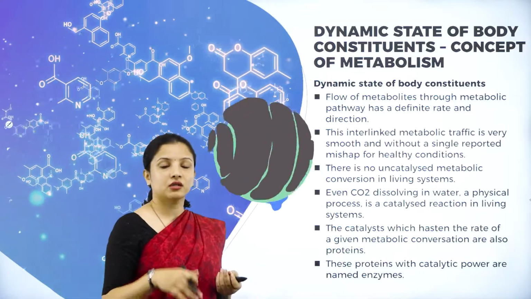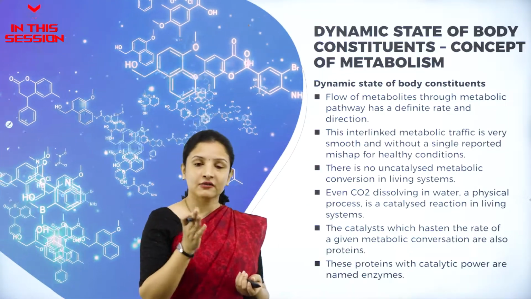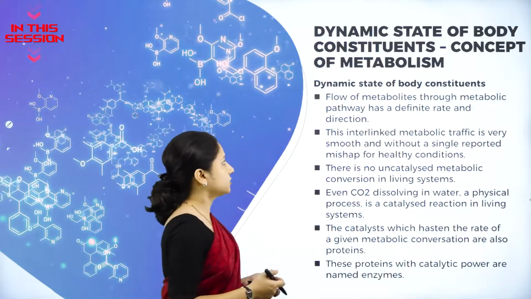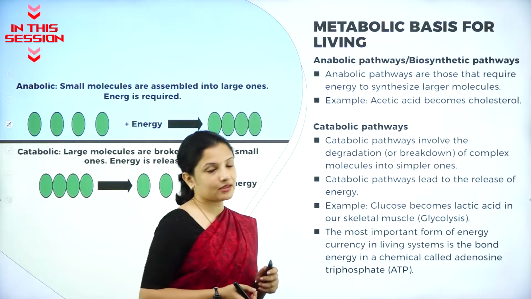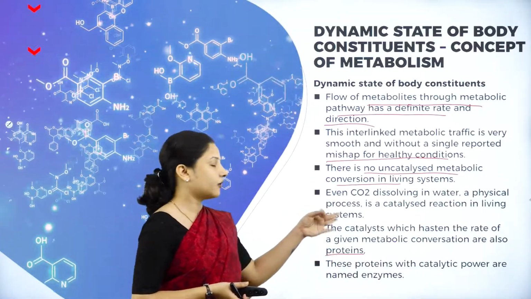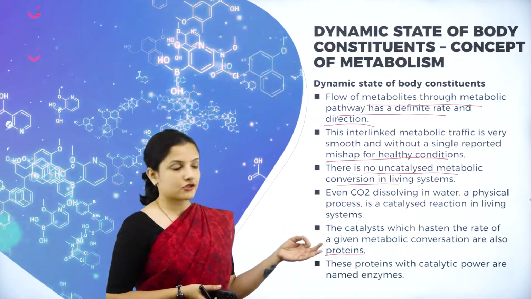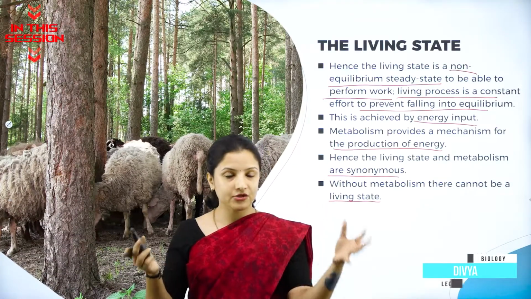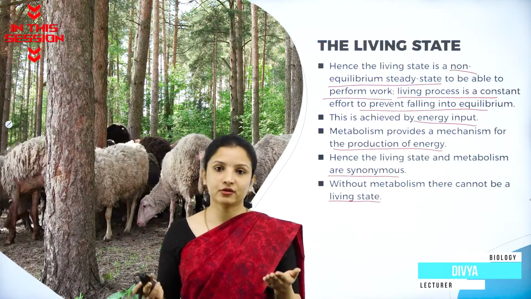React with one another, the rate of reaction and the direction of reaction is always fixed. It will never change. So, anabolic pathway is also called as the biosynthetic pathway. Proteins are also one of the best examples of a catalyst which actually speeds the metabolic reactions. Catabolic pathway, the larger molecules are broken down into smaller molecules and there is release of energy.